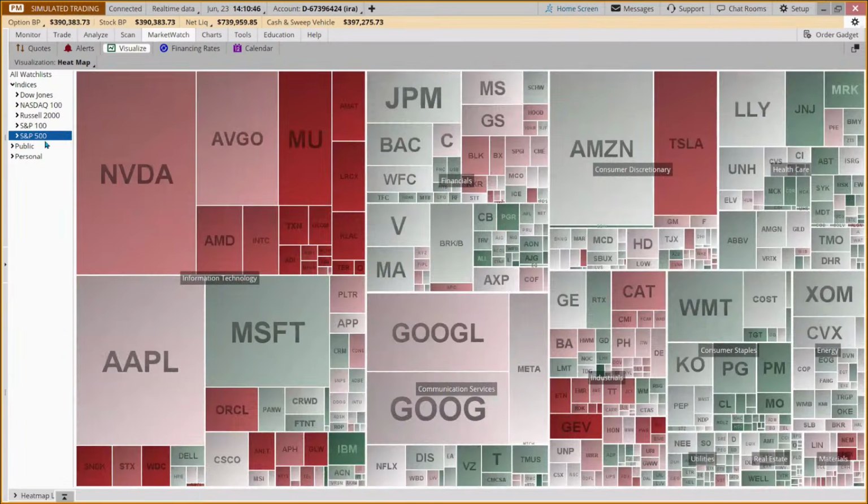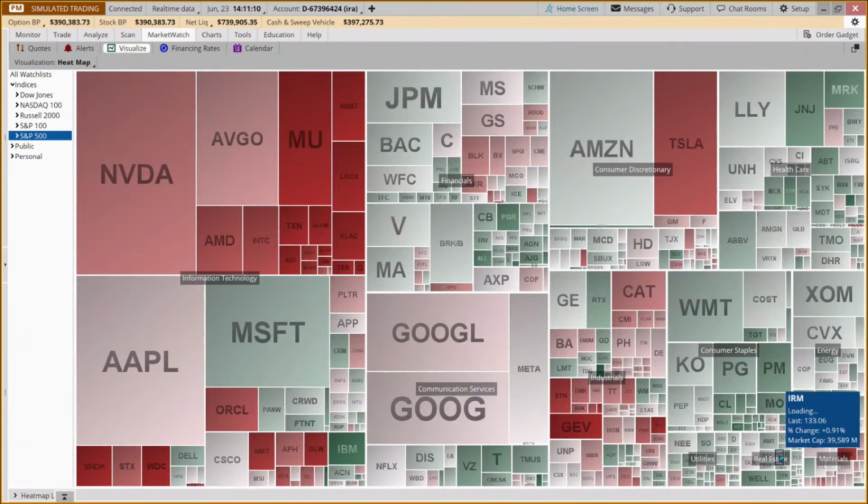If we look at the S&P, most of the red is where? In the tech sector. And so that had a pull, but look at consumer staples. Every energy stock that's in the S&P was pretty much up today. We had a couple that were neutral. Valero was down just a smidge.